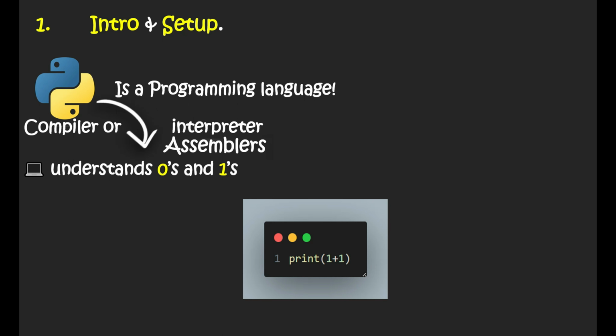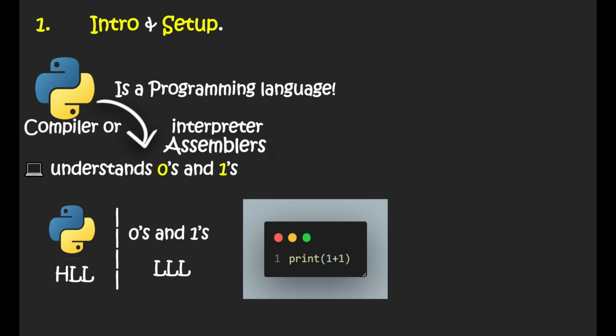Well, to be more specific, Python uses an interpreter which would parse our code line by line, and other programming languages like C, C++, they use compilers which parse the entire code at once instead of line by line. So Python is also called a high level language because we don't write directly in zeros and ones, and zeros and ones is also called low level language or machine level language.